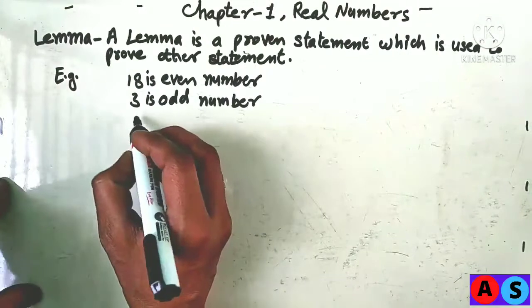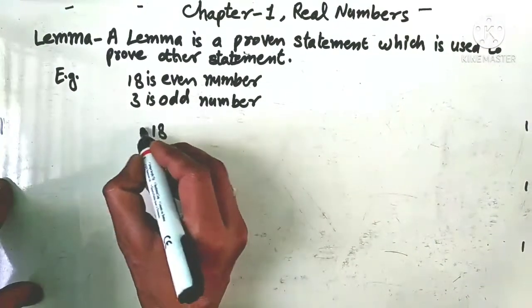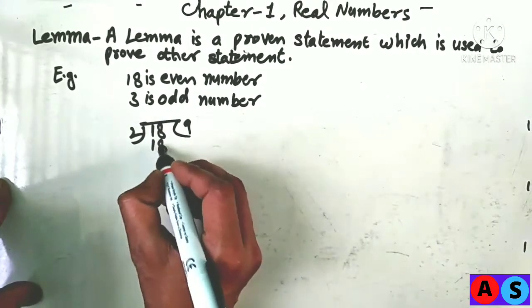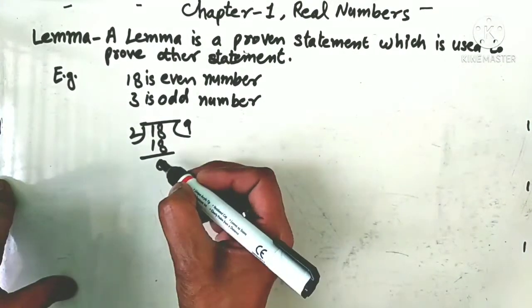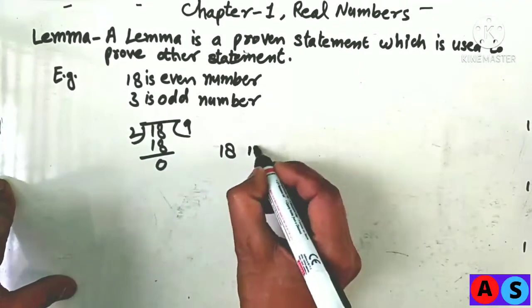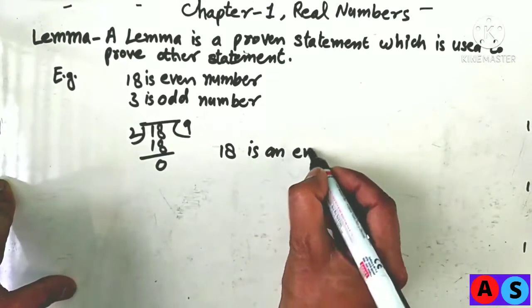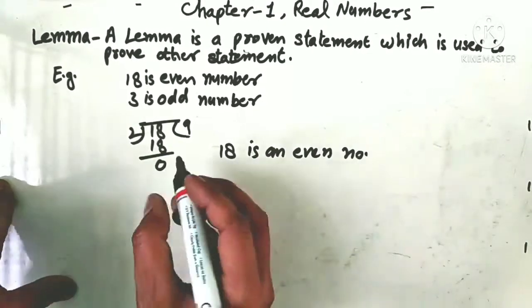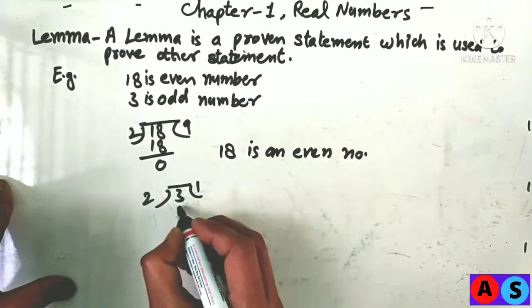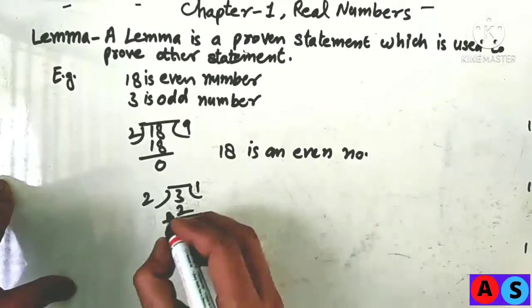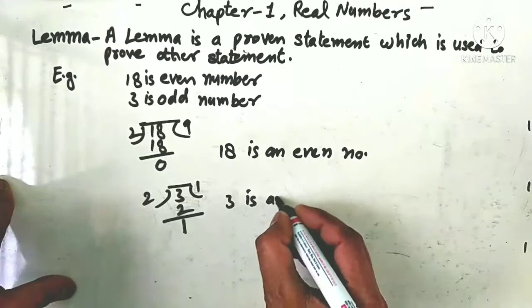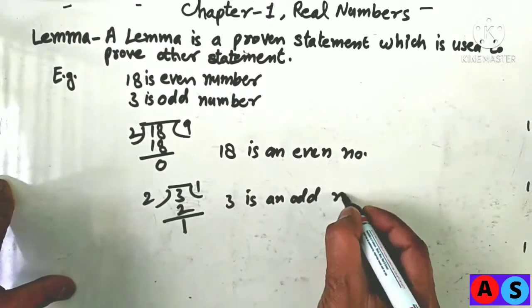So when we divide 18 by 2, it goes 9 times, 2 9s are 18, we get remainder 0. Since 18 is completely divisible by 2, 18 is an even number. If we divide 3 by 2, then 2 1s are 2, we get remainder 1. Since 3 is not completely divisible by 2, 3 is an odd number.